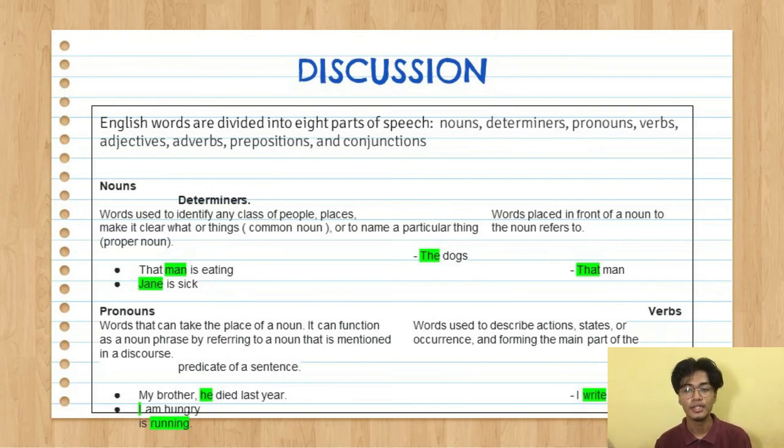The next one is verbs. Verbs are words used to describe an action, state, or occurrence, forming the main part of the predicate of a sentence. For example, "I write regularly." The word "write" in the sentence is a verb. The next example is "Jules is running." The word "running" is also a verb, which describes the action that Jules is doing. The next part will be explained by Asyraaf.